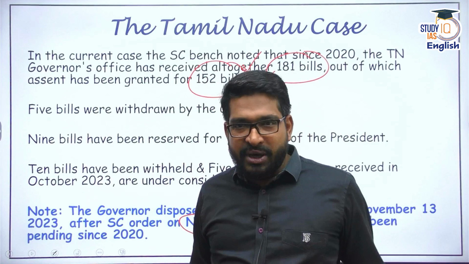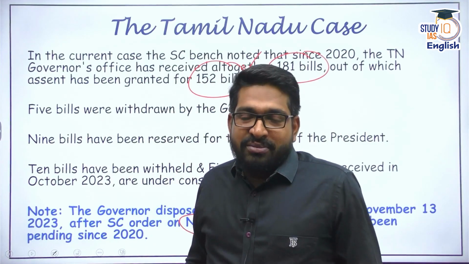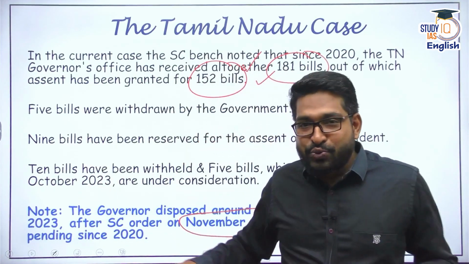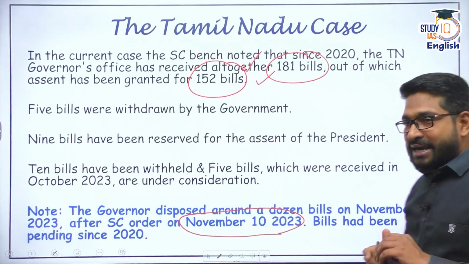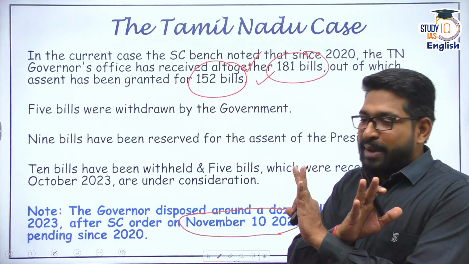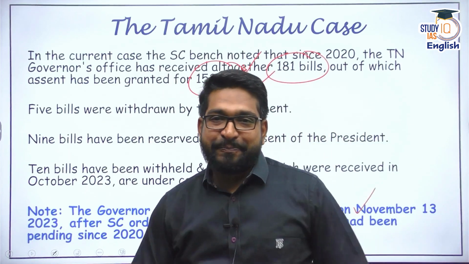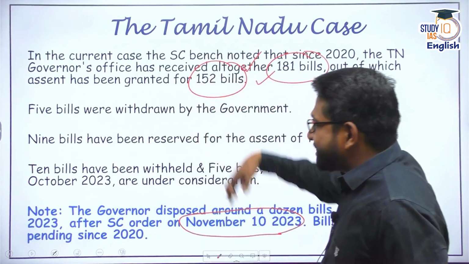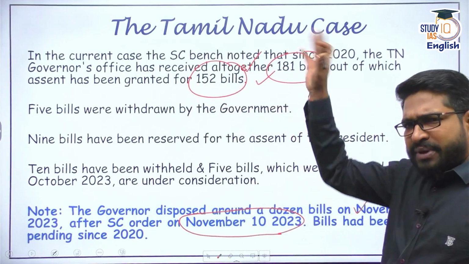That means no yes, no rejection, simply sitting on the bills. As soon as the Supreme Court intervened, within 3 days, the office cleared 10 bills where they said, no, I am not passing these bills. So these were the details that were given. 5 of the bills were withdrawn by the government itself.